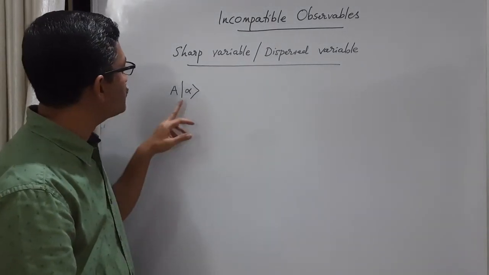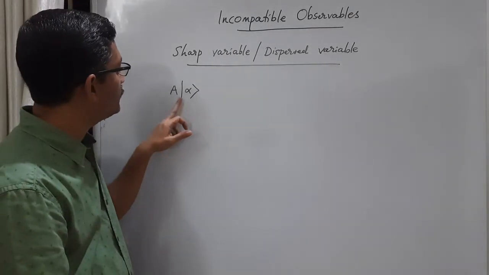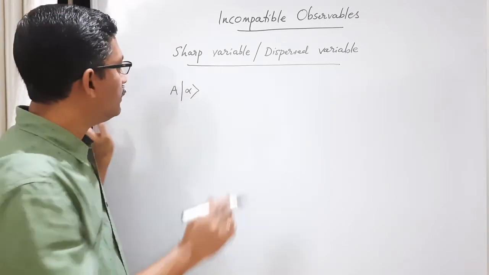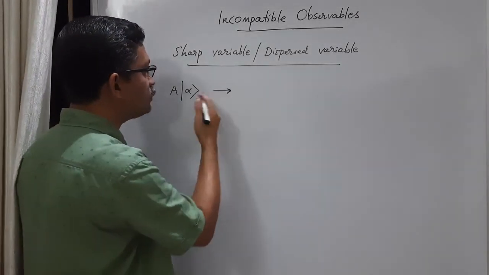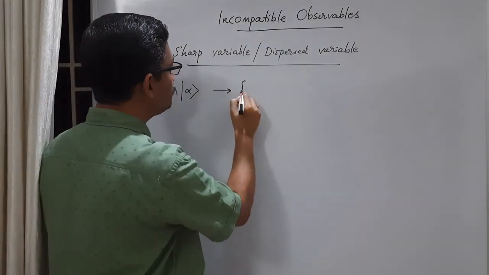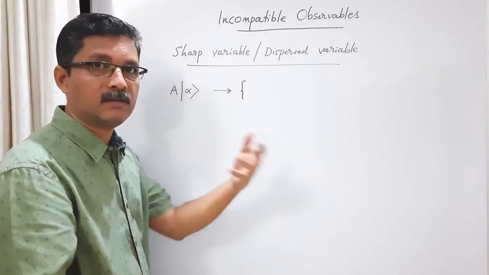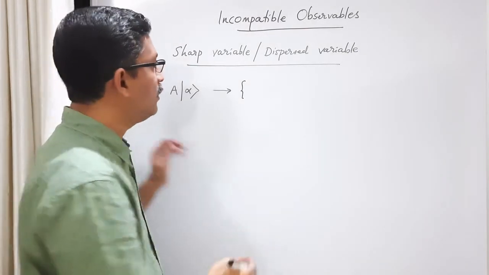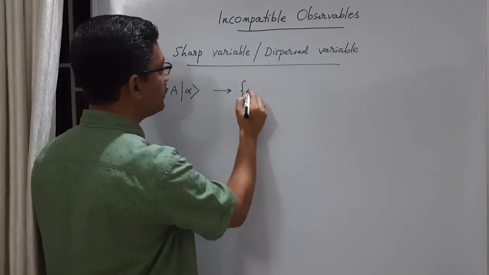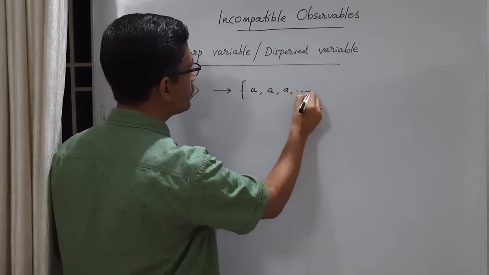Now suppose there are two possibilities. Suppose this ket is an eigenket of this operator. Then what is the result of each measurement of the physical quantity? Let us say we make some 10 trials. What are the results of each trial? In each individual measurement, what you get is the same eigenvalue.